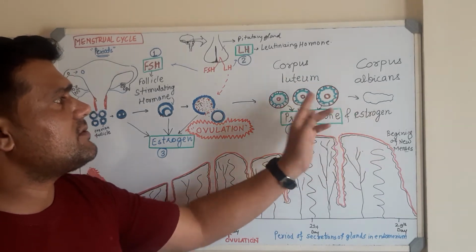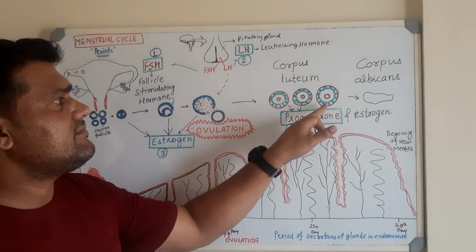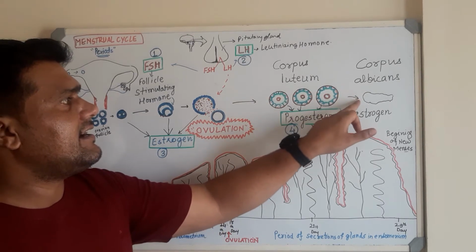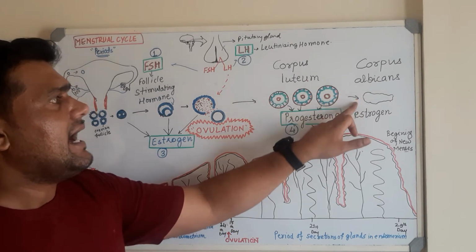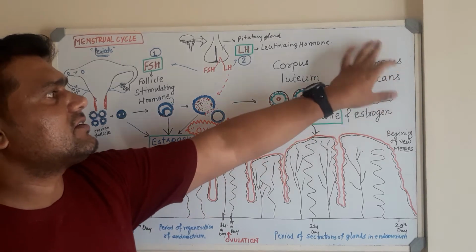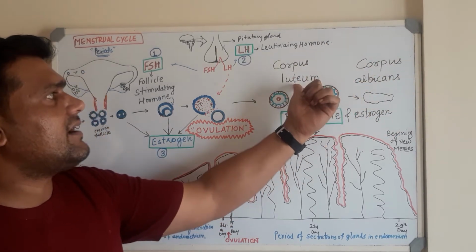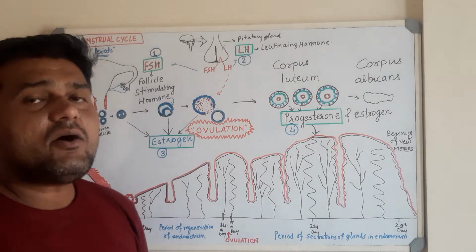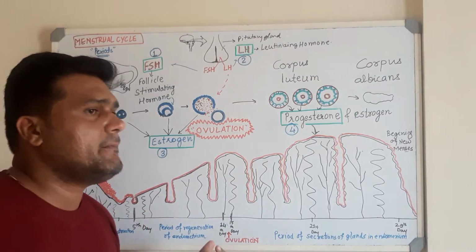What happens to the corpus luteum? Once the corpus luteum is there, it degenerates, it becomes inactive, and it forms the corpus albicans. ठीक है, तो नाम ध्यान रखना है, corpus luteum and corpus albicans. Now we will see what happens during the menstrual cycle.